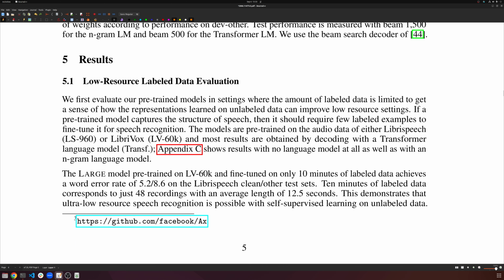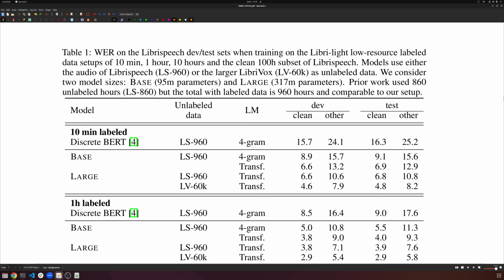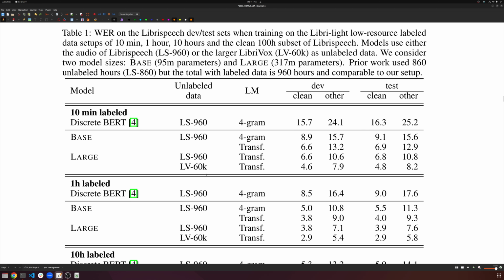And so that covers all of the main takeaways of this paper. The coolest part is mainly this. We get really great results on very tiny amounts of data. So you can see just on 10 minutes of labeled data, we still get great results. Especially on the larger models, we get even better results on these things.